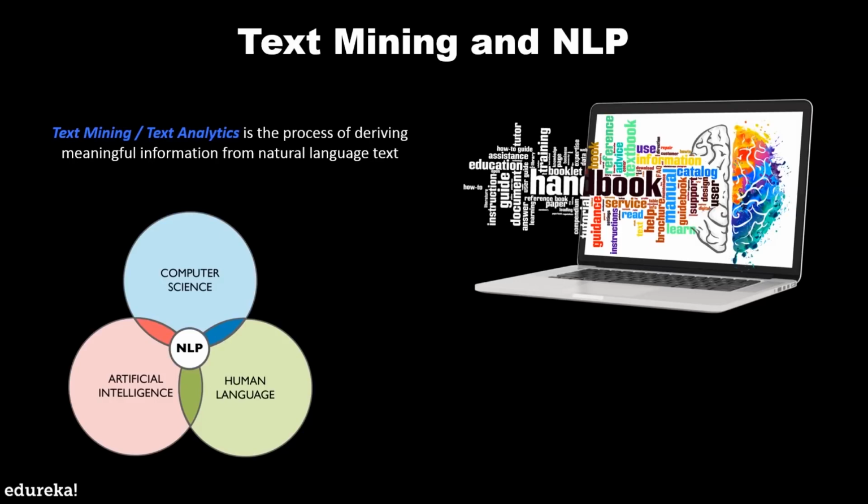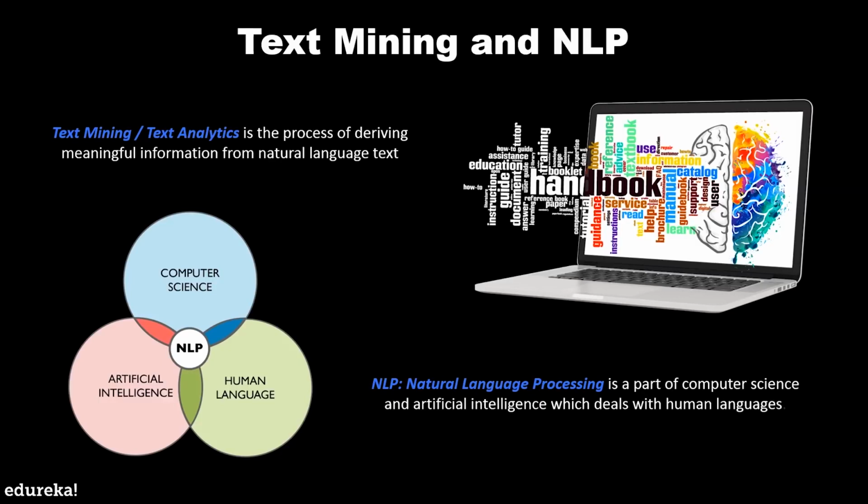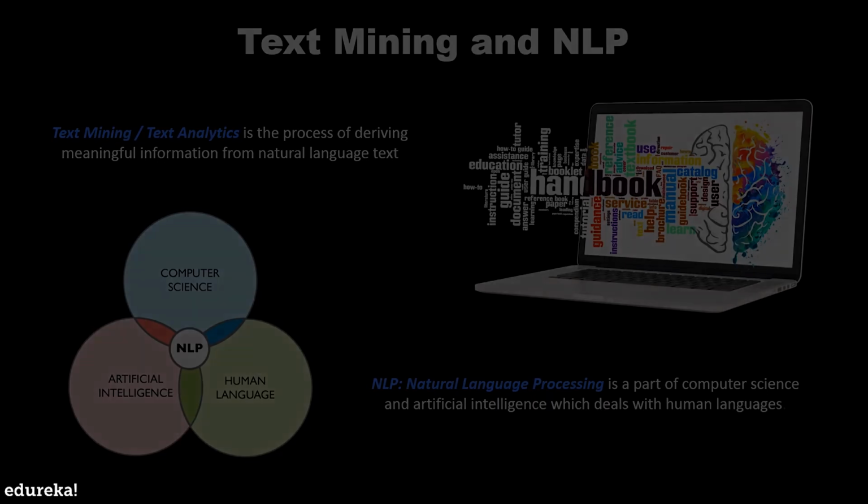Text mining and text analysis in general is a process of deriving meaningful information from natural language text. On the other hand, natural language processing, or NLP, is a part of computer science and artificial intelligence which deals with human languages. Essentially, what we're trying to do here is use text mining techniques to analyze text information and extract what we need to then incorporate it into natural language processing algorithms to process the data in general. This is why both of these techniques and algorithms go together.